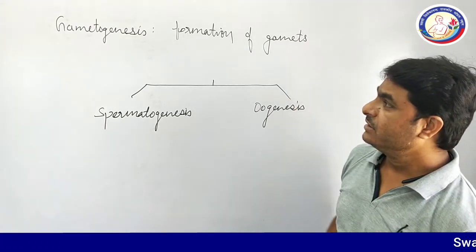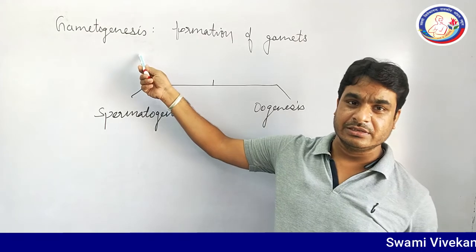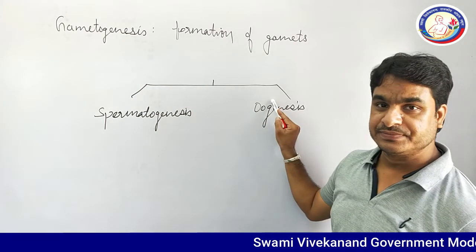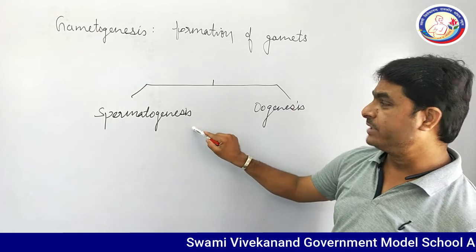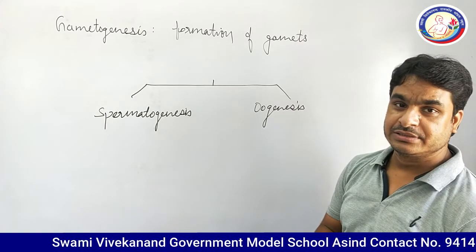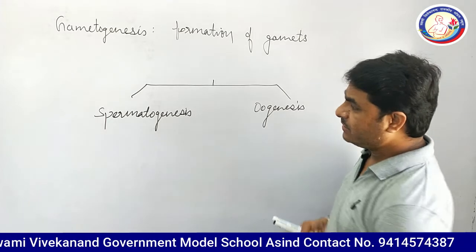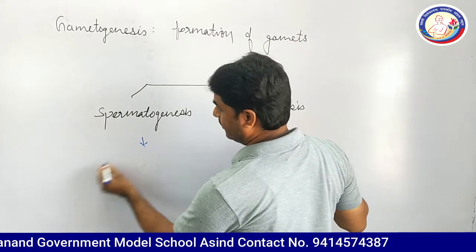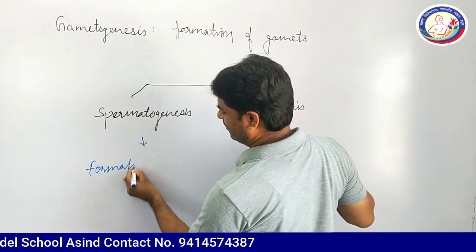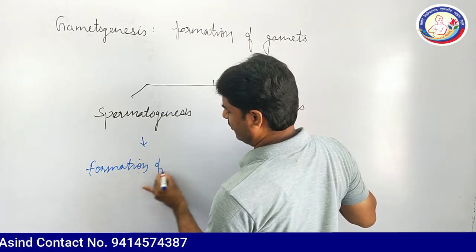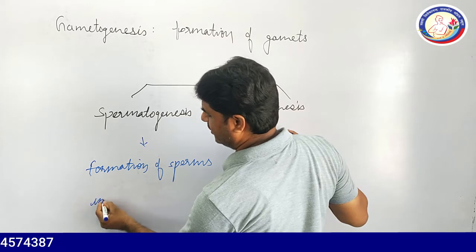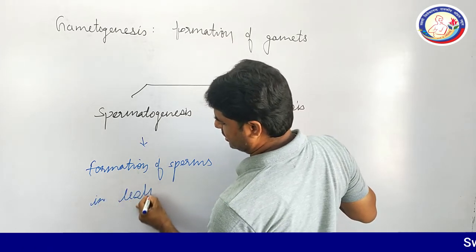As far as gametogenesis in humans is concerned, it is further subdivided into two parts. The first is spermatogenesis and the second is oogenesis. Spermatogenesis is the formation of sperms in testes.